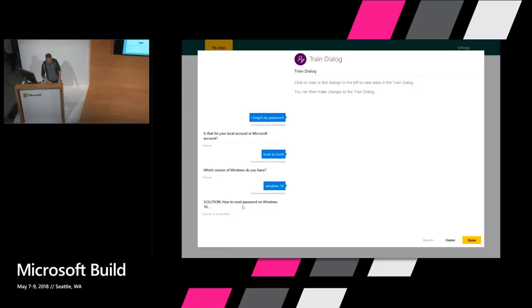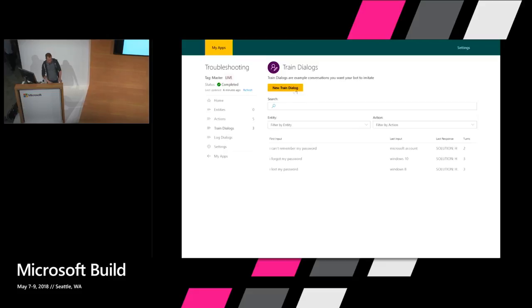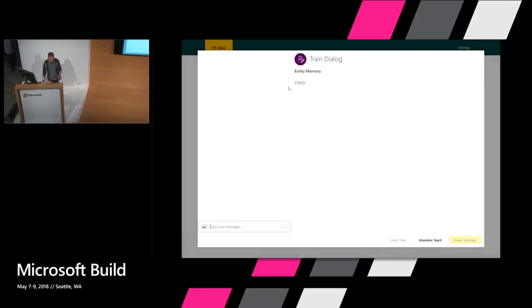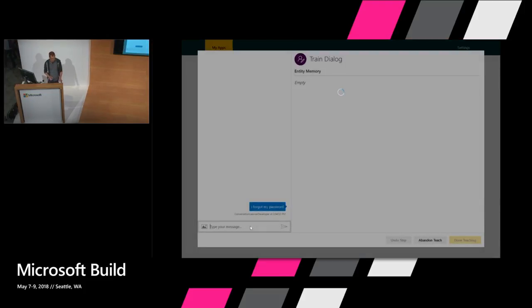And so just to be clear here, when the model is predicting this last action, it's taking as input the whole of the conversation history before that. So it has sight of everything that's happened before that. That's the kind of machine learning that this is doing. So let me show you how this interactive teaching process works. So I have 3 example conversations in here so far. So the system knows something, but your expectation should be pretty low. So let's say a user comes along and says, I forgot my password. So I'm the developer, but I'm imagining what the user is likely to say.